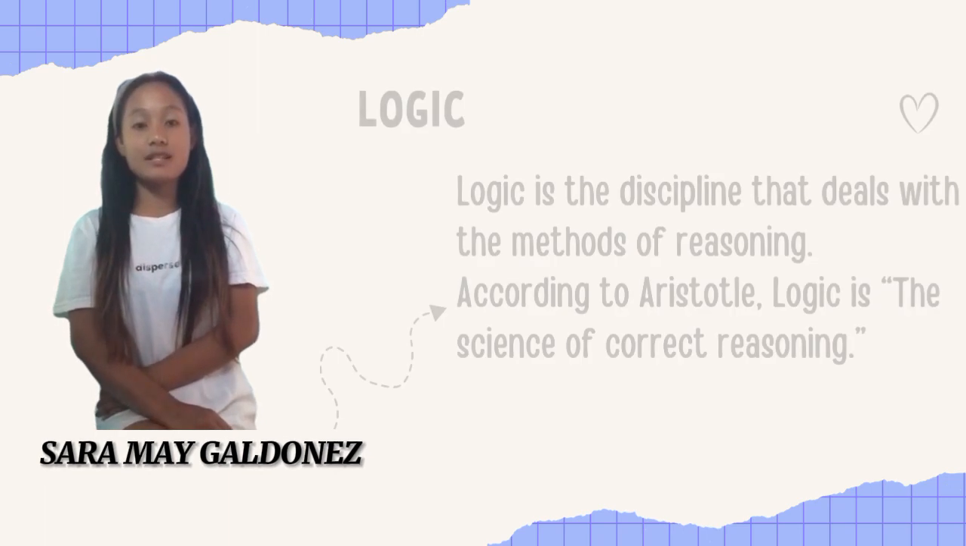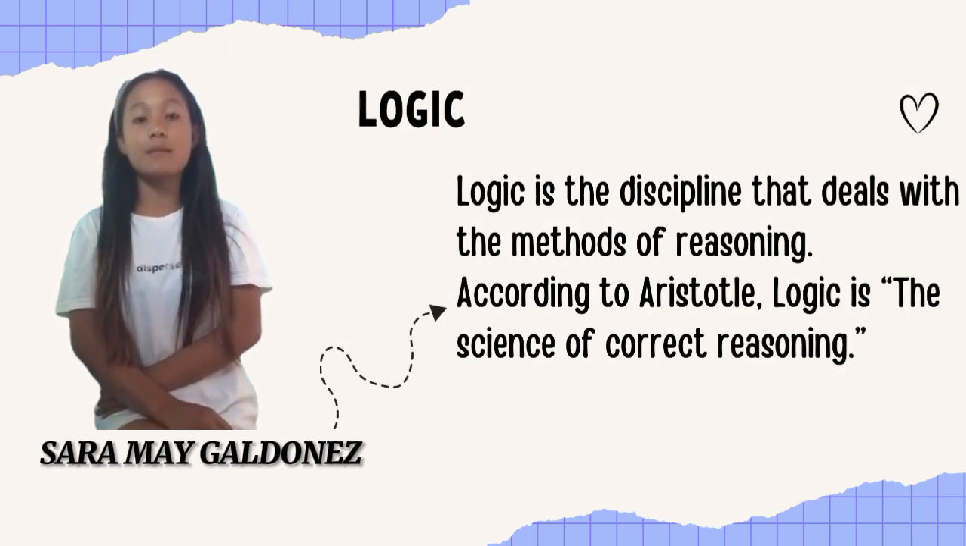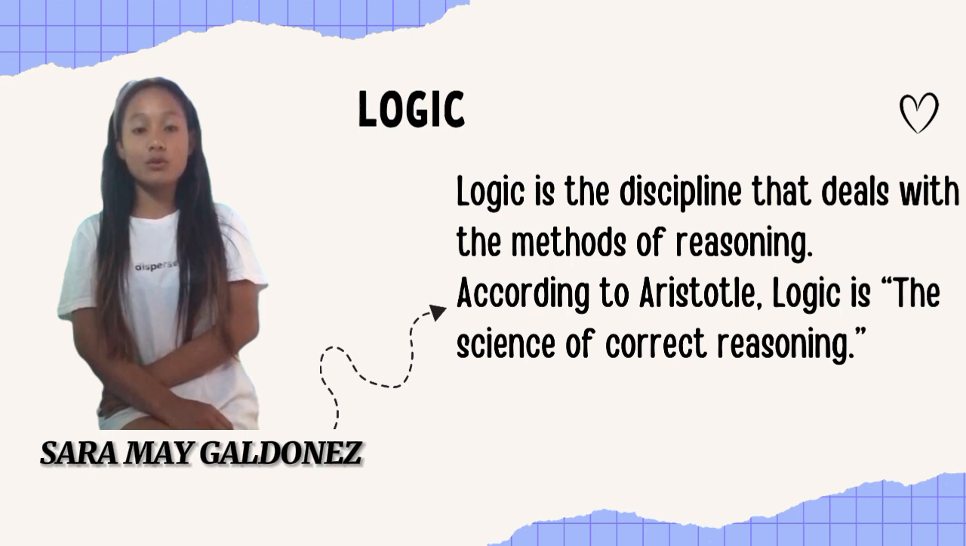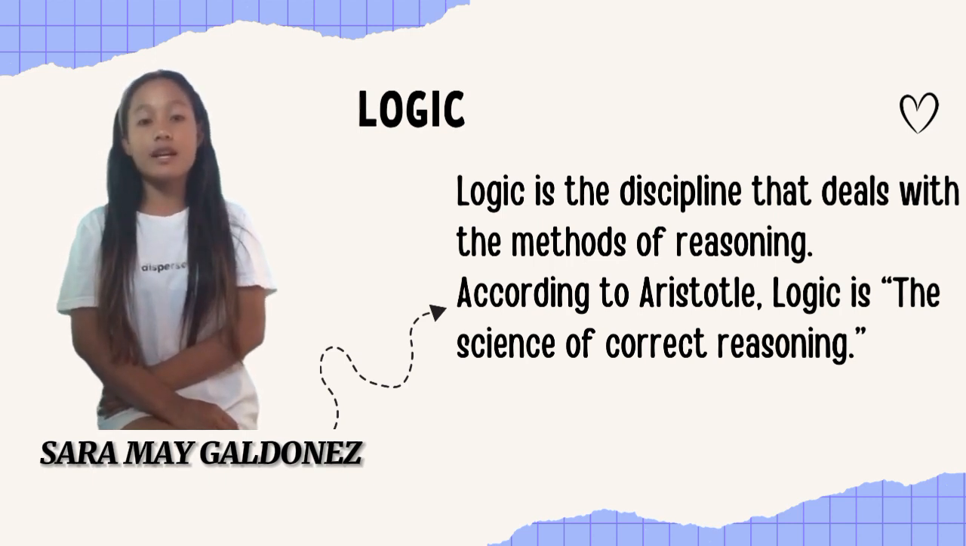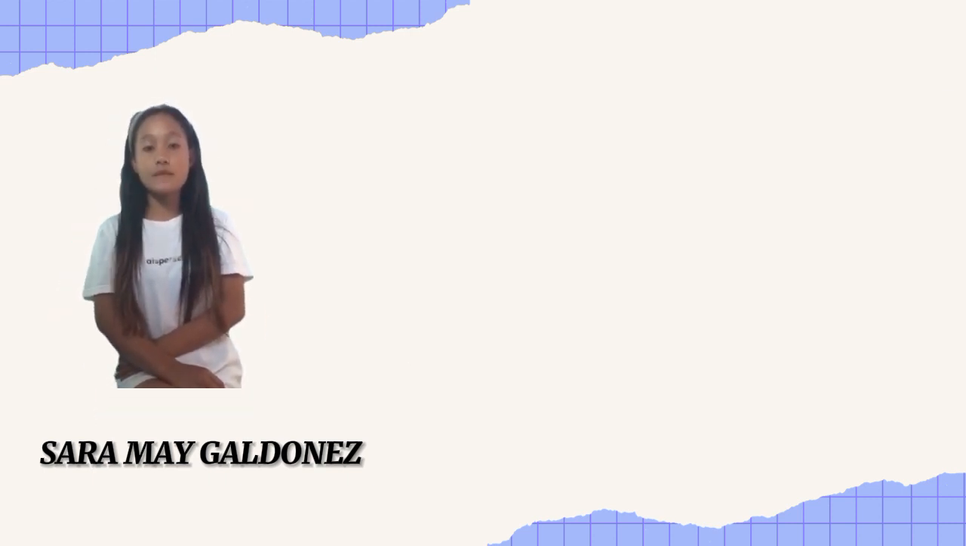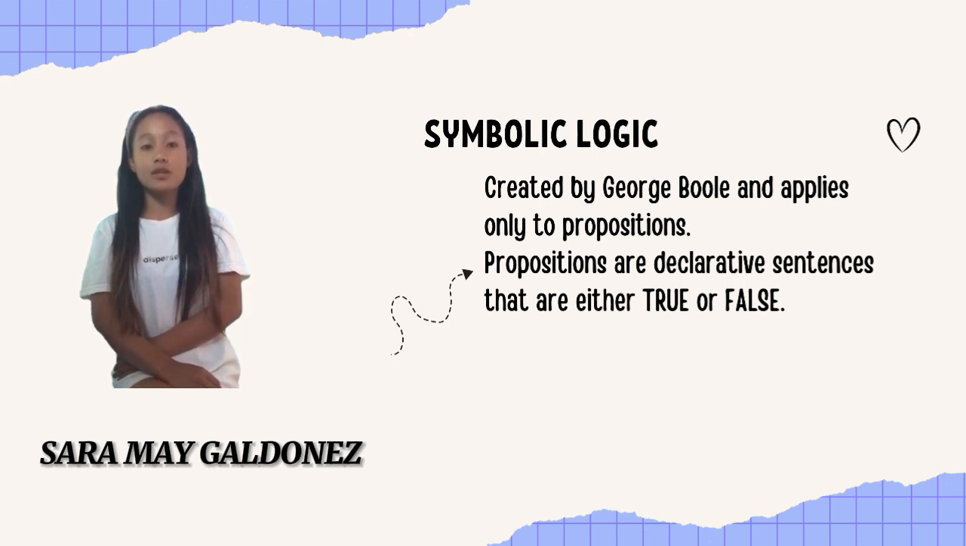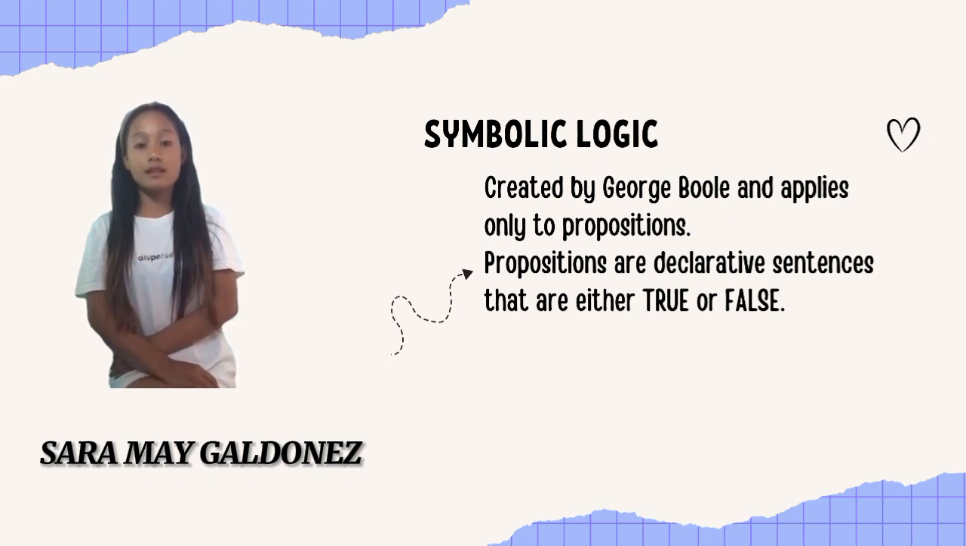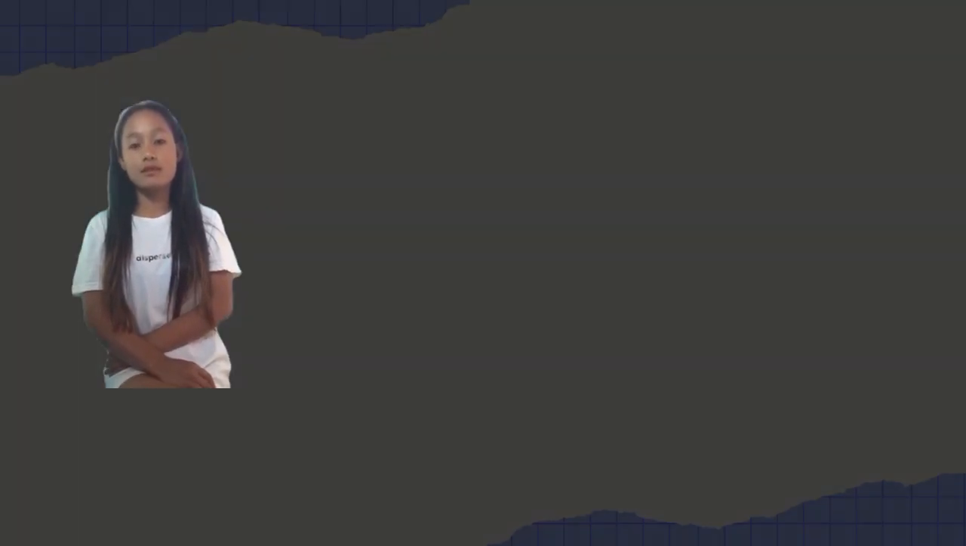Logic. Logic is the discipline that deals with the method of reasoning. According to Aristotle, logic is the science of correct reasoning. Symbolic logic, created by George Boole, applies only to propositions. Propositions are declarative sentences that are either true or false.